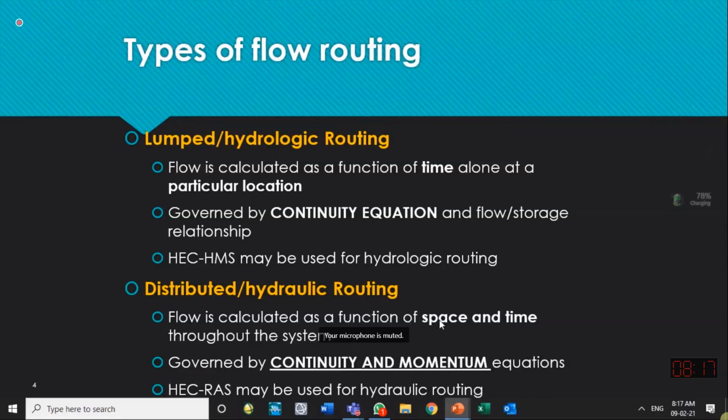So we use continuity and momentum equations in distributed routing, and we use the continuity equation and another equation we call the flow or storage relationship in case of lumped routing. We will be teaching you distributed routing in the subject of hydraulics next semester, the 7th semester, maybe, or you have studied it. This hydrologic routing we are teaching you today.